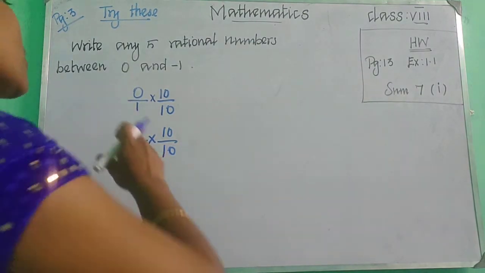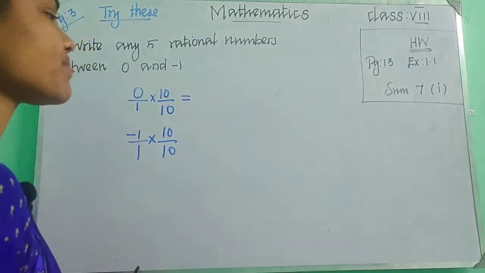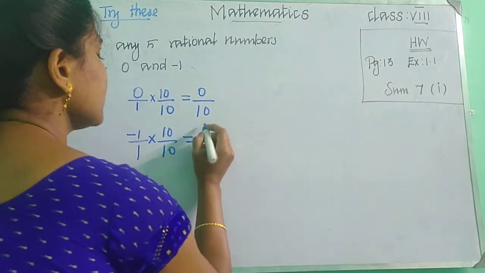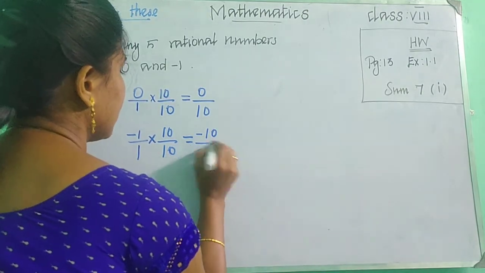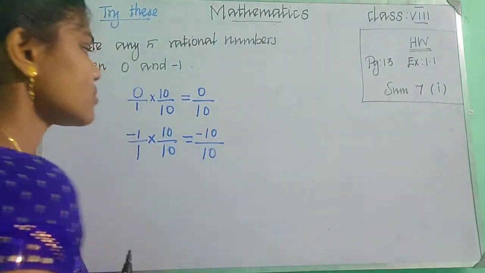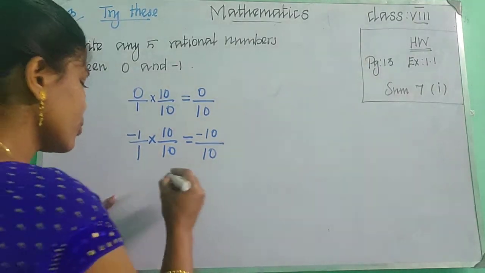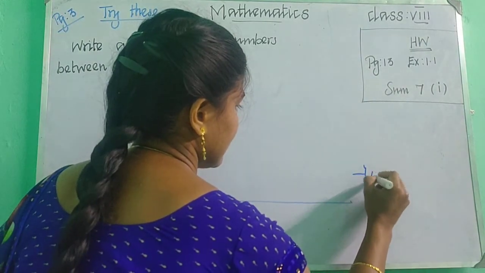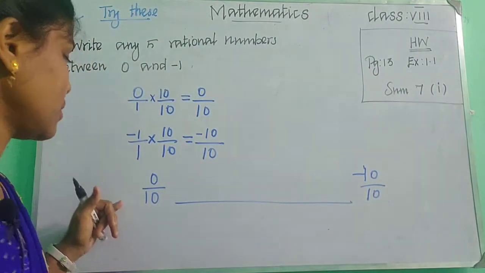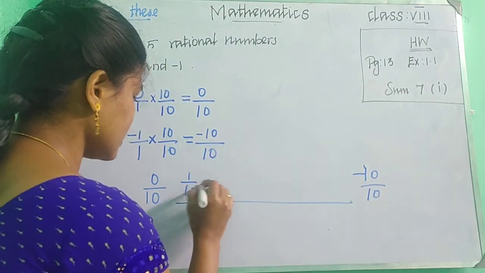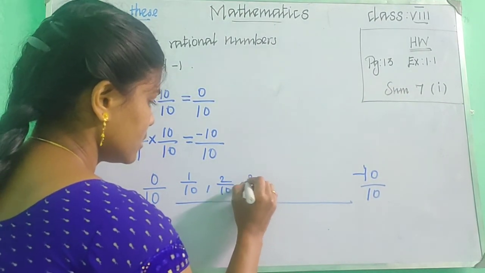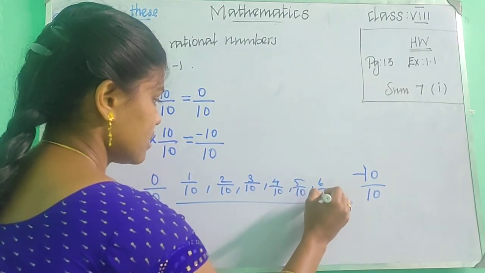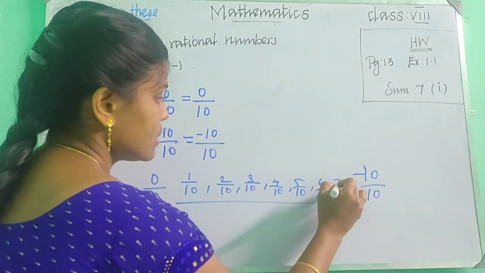Children, so what will you get? 0 into 10, 0. 1 into 10, 10. And here, minus 1 into 10, minus 10. Minus 10 upon 10. So we need to find between 0 upon 10 to minus 10 upon 10. We can write 1 upon 10, 2 upon 10, 3 upon 10, 4 upon 10, 5 upon 10, 6 upon 10, 7 upon 10 and etc.